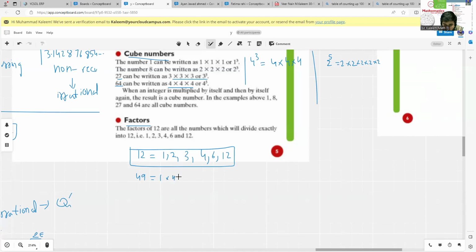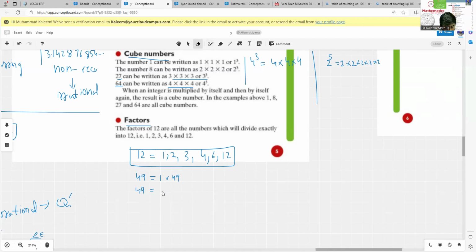It means that I have to multiply by 49, right? So 1 times 49 becomes 49. Similarly, you have to move to 2. Is there any number we have to multiply with 2 to get 49? No, there is not a single number that multiplied with 2 will be equal to 49. 49 is not derived from 2, so we have to skip 2.